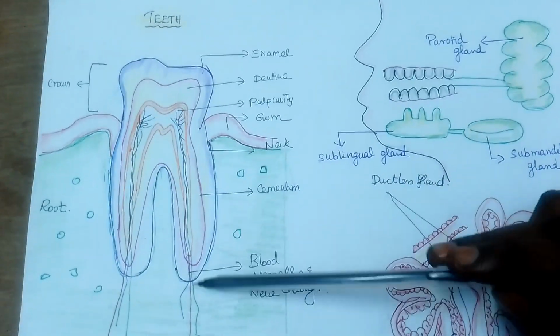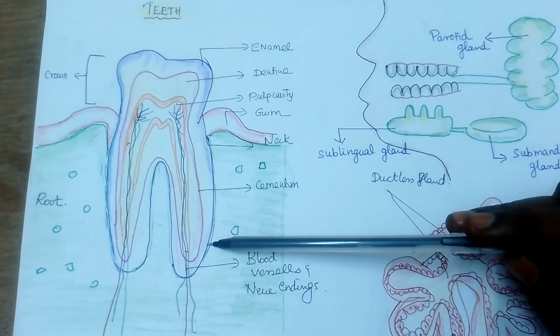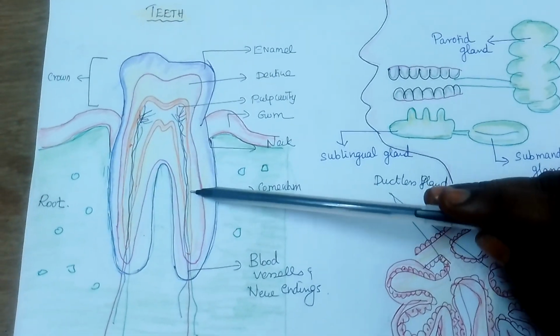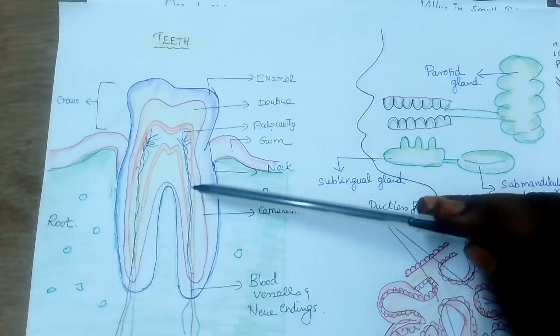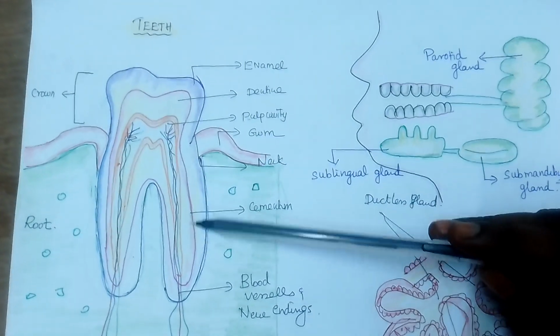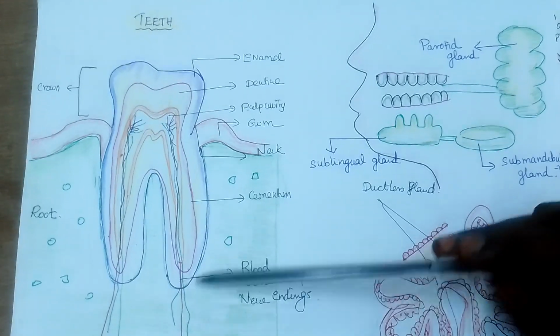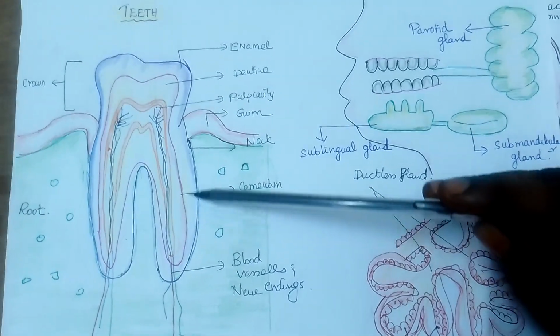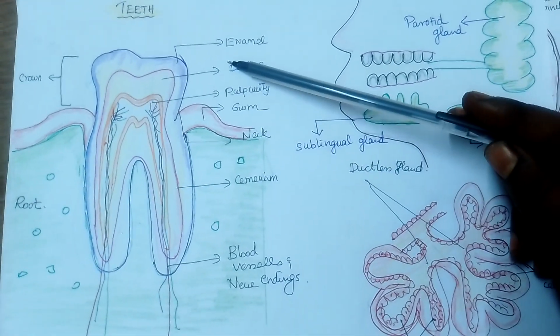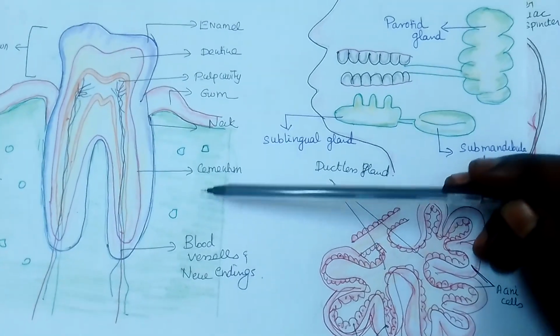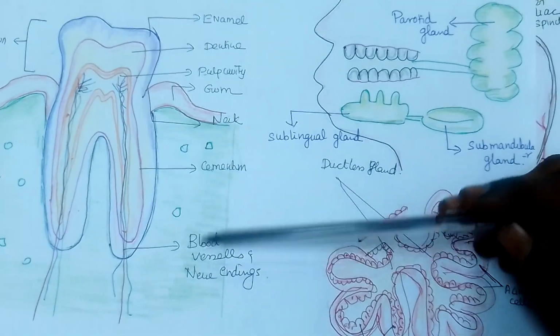In the bony prominence, this portion is called the pulp. Inside the pulp there is a cavity, the pulp cavity. In this pulp cavity there are nerve endings, blood supply and other things present. This layer, which covers it, is called the cementum. Then there will be the blood supply.